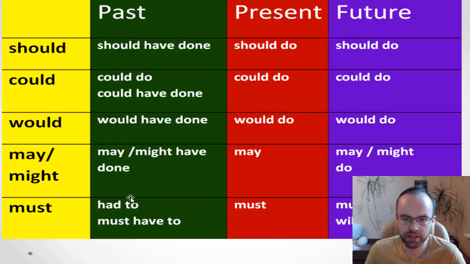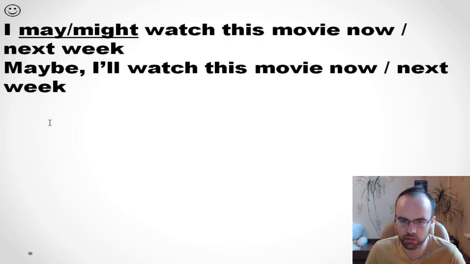Okay, my friends, and the most difficult thing is the following. If it's about the past, it's only this way: may or might have plus the third form.